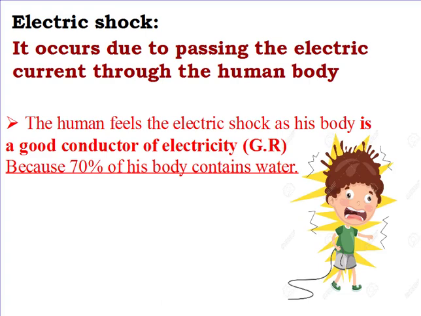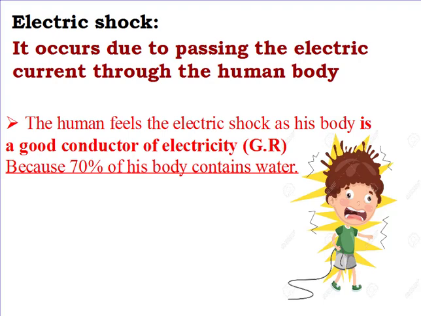What is an electric shock? Why does it occur? The electric shock occurs due to passing of electric current through the human body. Can the electricity pass through the human body? Yes, it can, because as we said, the human body is mainly composed of water. It contains about 70% water, and since water is a good conductor of electricity, the electricity can pass easily through the human body, causing a shock.